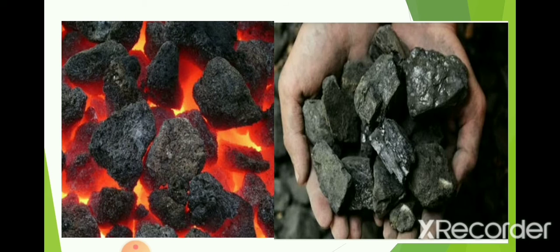This is coal, the black thing, and it is used for burning fire. Along with that, it is used in thermal power plants for heating water for the production of electricity.